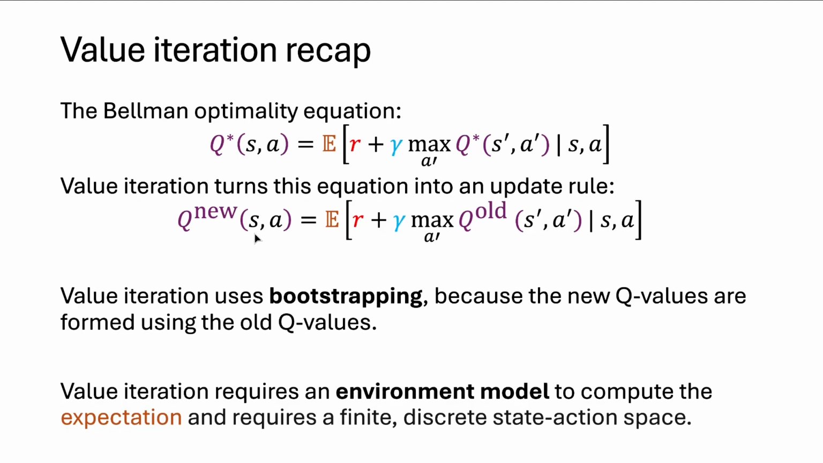It's also only applicable to finite discrete state action spaces. Why is this? Well, imagine that my state space is infinite. In this case, I can't possibly compute this expectation at every state in my state space, right? So I can only apply this when SA, the space of state action pairs, is finite, because I have to compute this value at all of those state action pairs. And if it's not finite, then I'll never be able to compute this expectation, and I'll never finish one iteration of the value iteration algorithm.